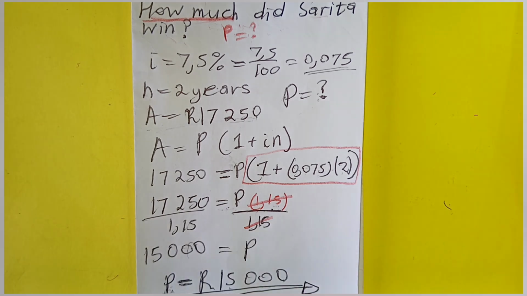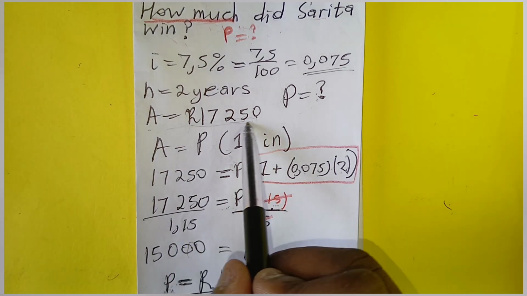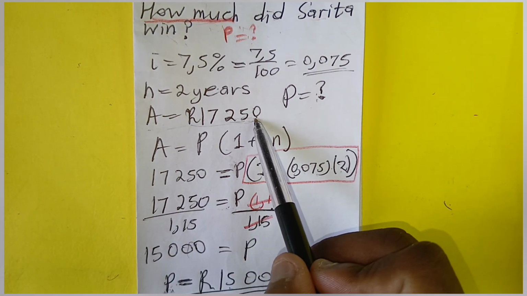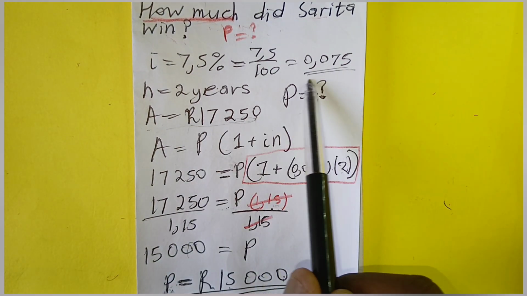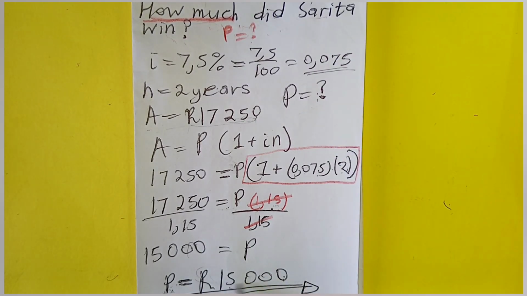So guys, this is the money that Sarita won. Then after 2 years she got this money, and the interest rate was that one. Meaning this one was the starting money that she had, the money that she won.